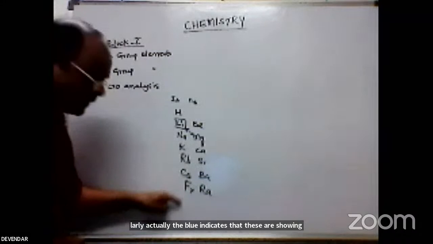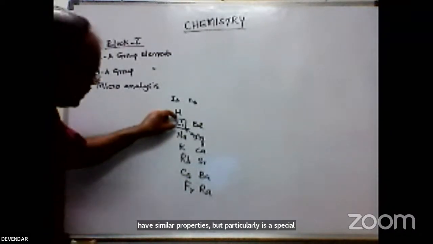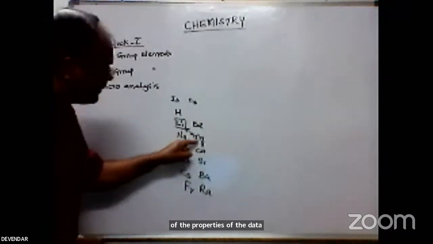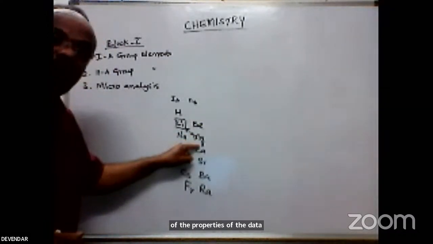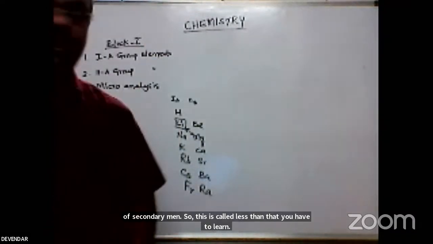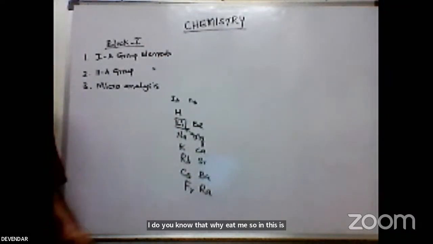But particularly, it is a special case of lithium only, which resembles almost all the properties of the second element of the second group. So this is called the diagonal relationship that you have to learn. And you know why lithium shows this: it is called the anomalous property of lithium.